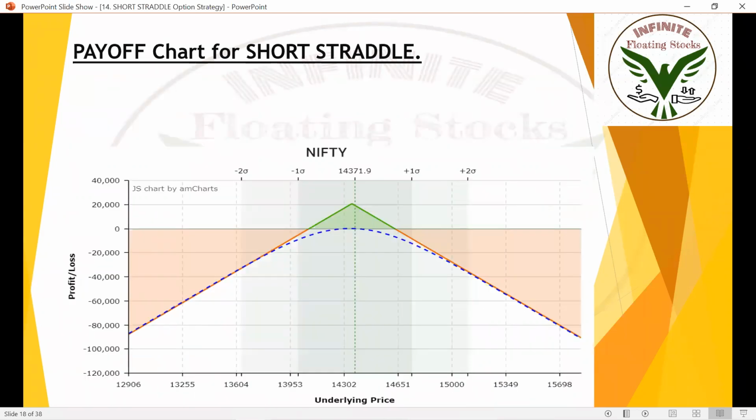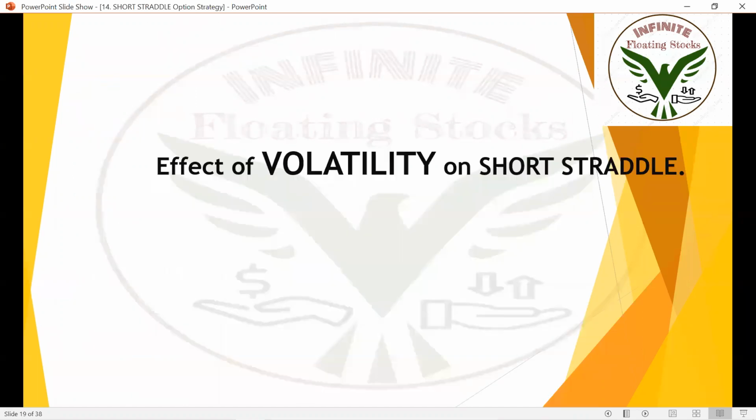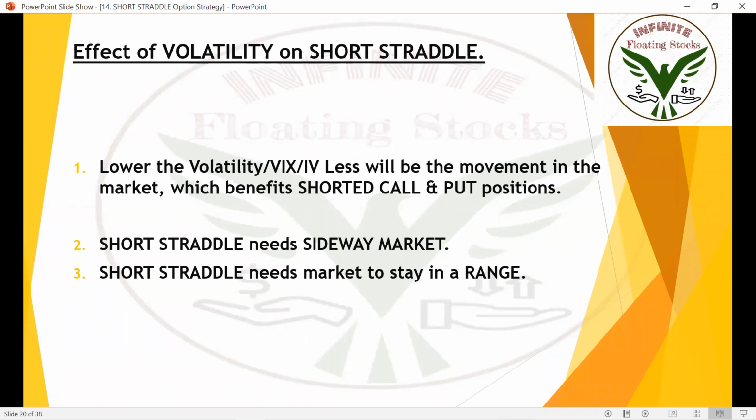This is how the payoff chart or payoff diagram looks. And the effect of volatility, you already know. We need a less volatile market. I already told you that India VIX should be less than 24 or 25 for us to implement this short straddle option strategy. The lower the volatility or VIX, the less will be the movement in the market. That means the market will move sideways. If the market moves sideways, this is the best strategy to make money.